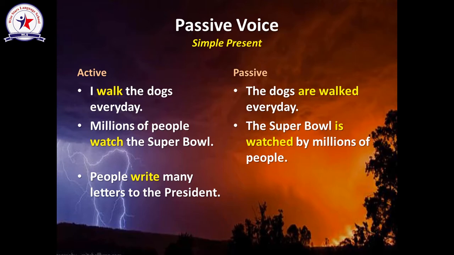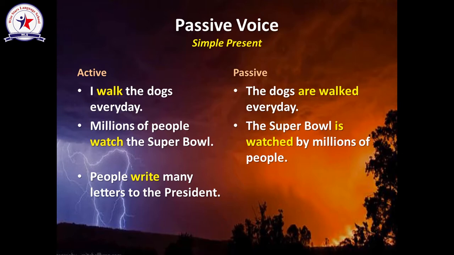Sentence number 3. People write many letters to the president. So, where is the object to start with? Many letters. It's a plural noun, so verb to be here should be are. So, many letters are written. Written is the past participle of write.